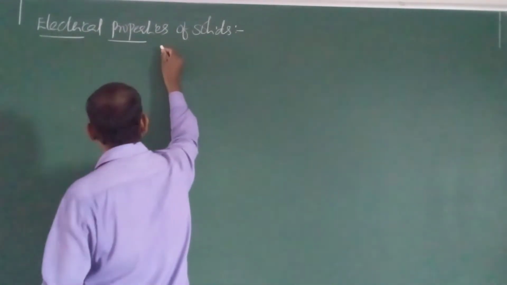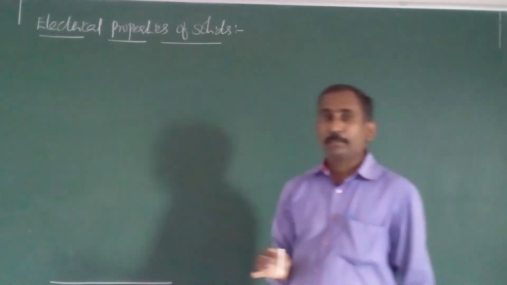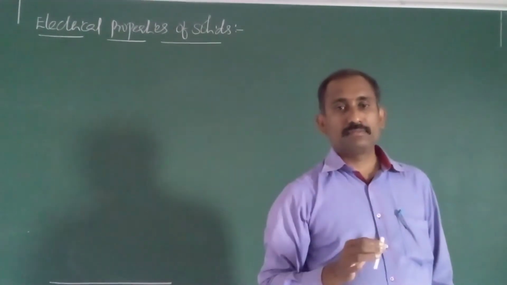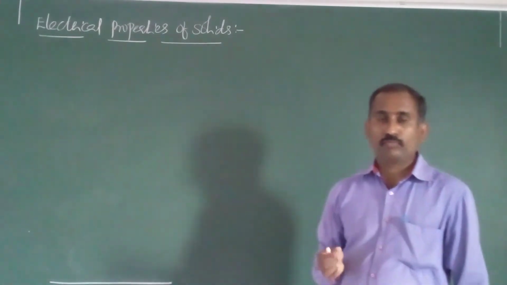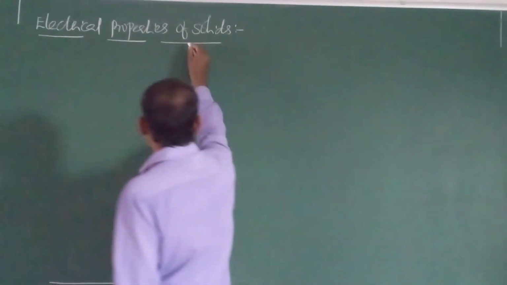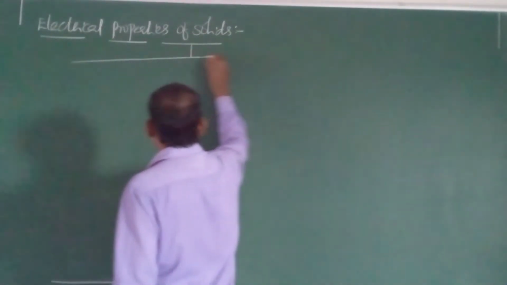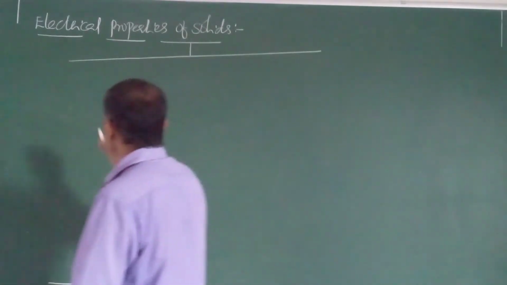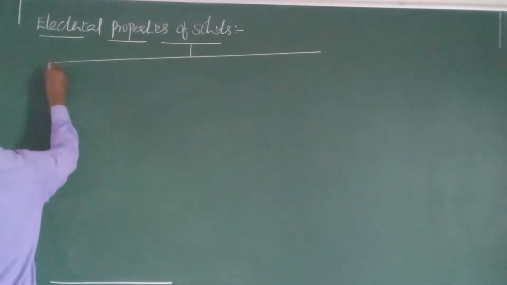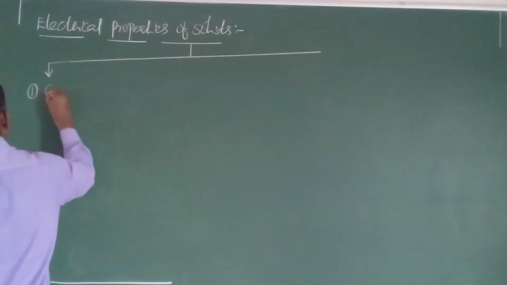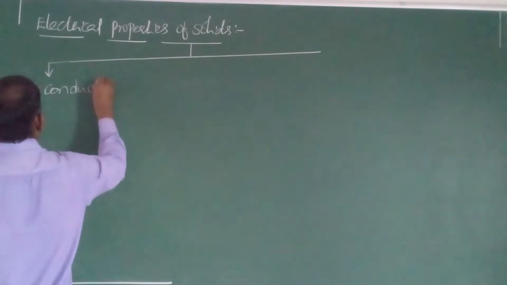Electrical properties of solids. Based on the conductivities, all the solids are broadly classified into three types. First one is conductors.